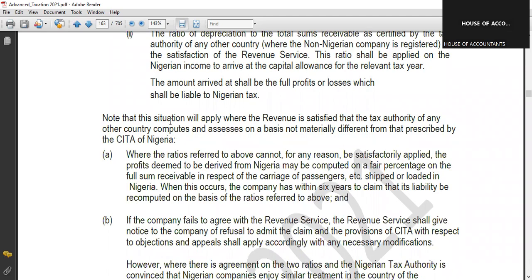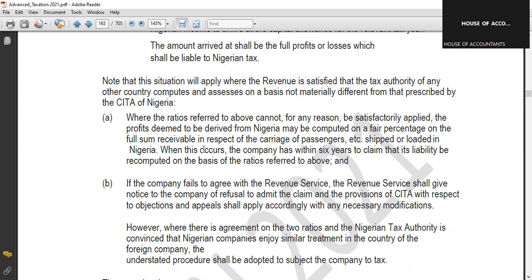Now note this: this situation will apply where the revenue is satisfied that the tax authorities of any other country compute and assess on a basis not materially different from that prescribed by the CITA of Nigeria.